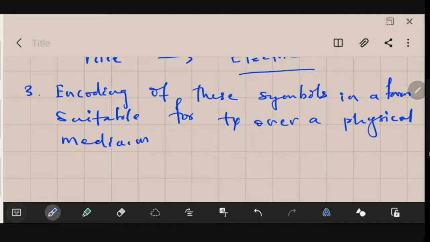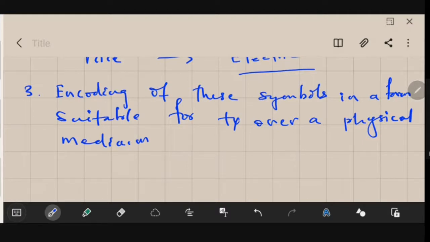Like I told you, if we want to transmit the information over a longer distance, let's say from Odisha to West Bengal, we will need a carrier. Without that, it will be difficult. So that's why we have written here: encoding of these symbols in a form suitable for transmission over a physical medium.